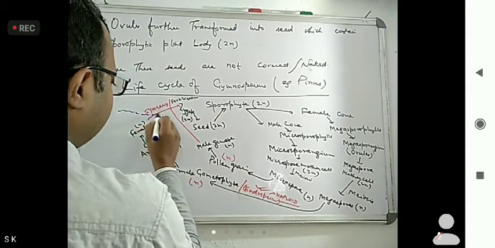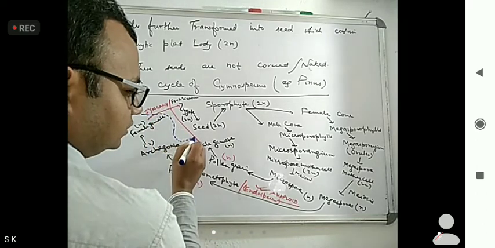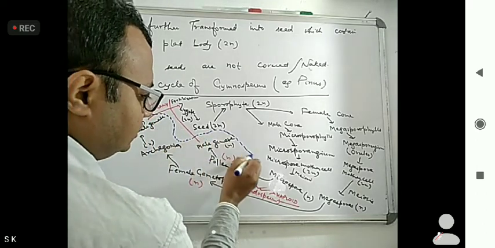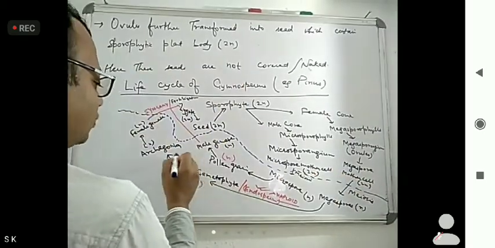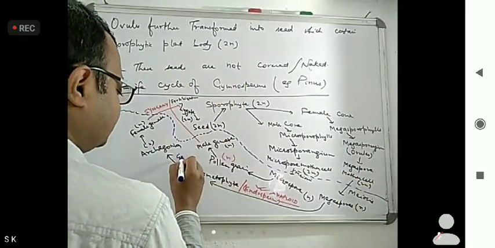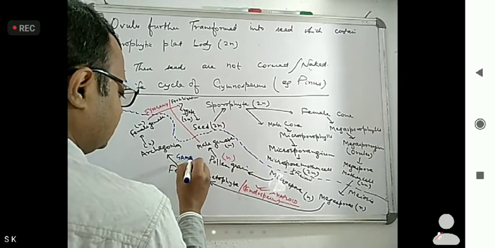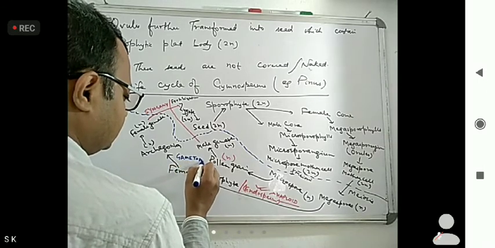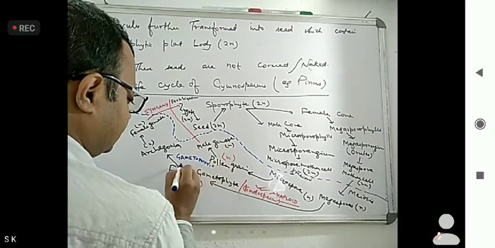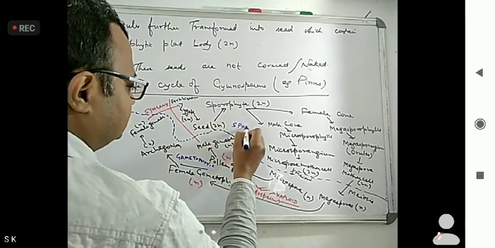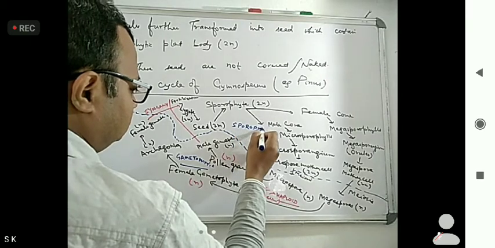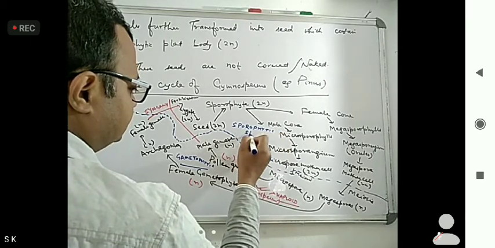Okay, now here what we have seen: from this syngamy towards this meiosis, these are gametophytic. And this is diploid, so this is the sporophytic stage.